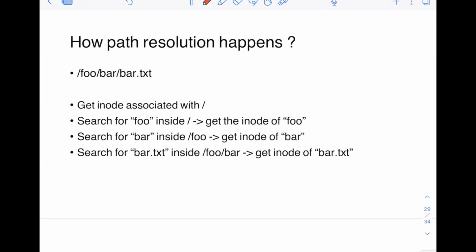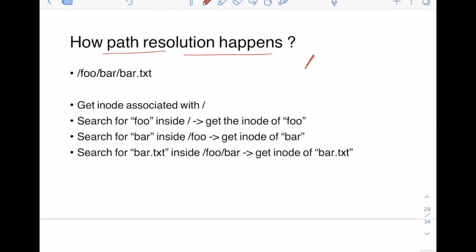Now, how does path resolution happen using Dentry? This is very, very important. Let's say you have to resolve a path like slash foo slash bar dot txt. What will happen? First, you have to get the inode associated with this slash. So you have to get the inode associated with slash. This is typically hard coded and stored in the operating system. There will be some hard coded inode number for this. Let's say you have got this.